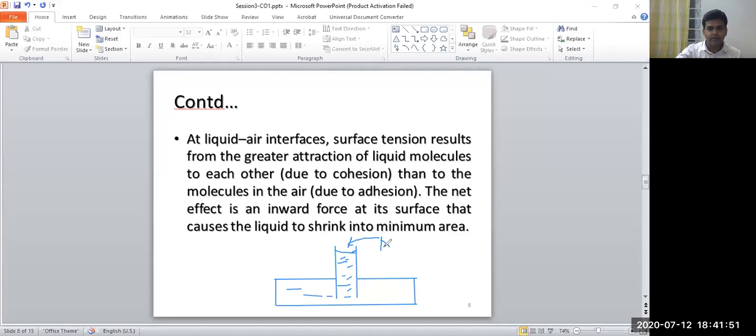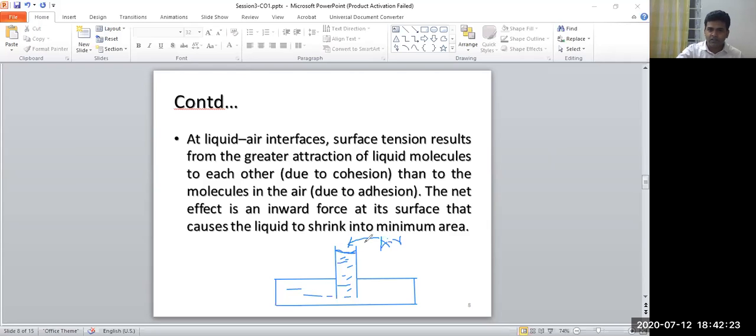There are two types of molecules: air above the liquid surface, and water below it. Here is the attraction between the water molecules, and here is the liquid-air interface, that means the air and liquid. This is your interface.